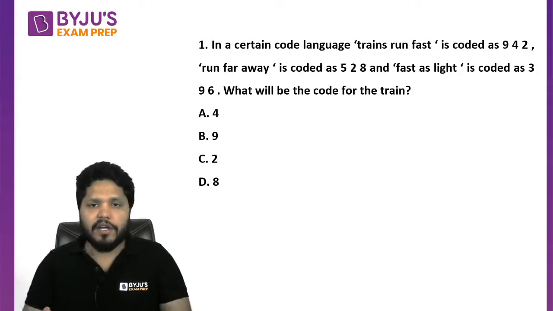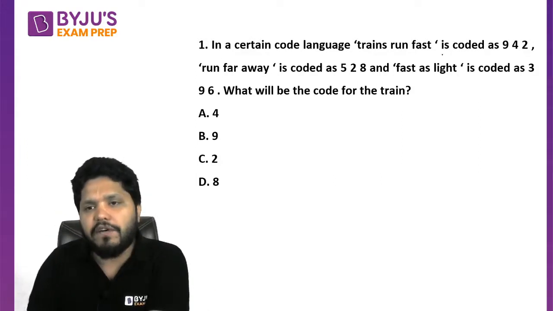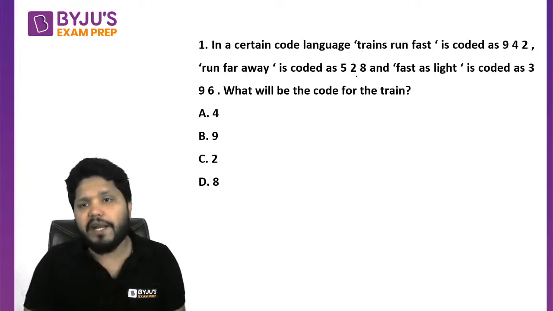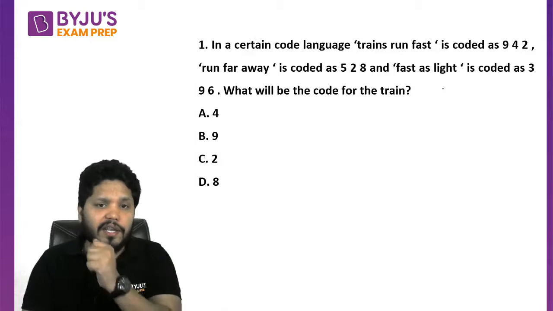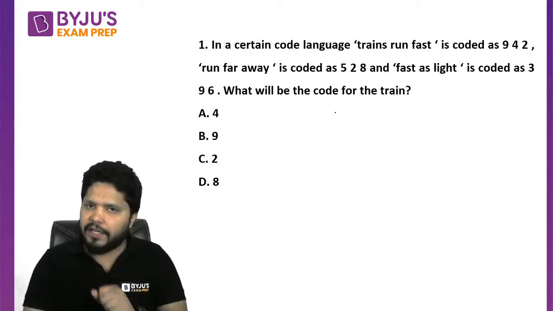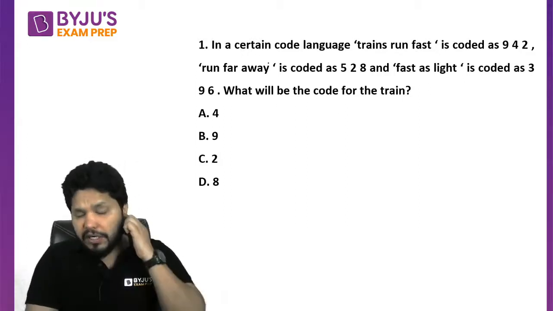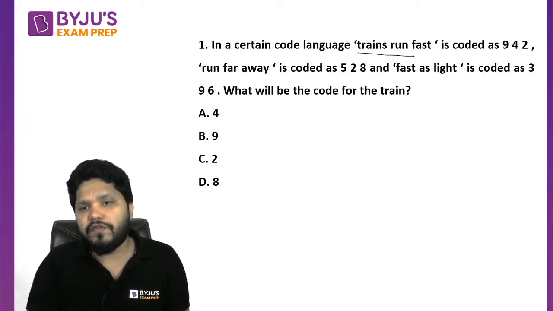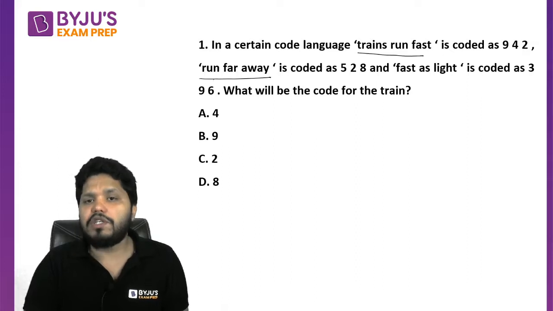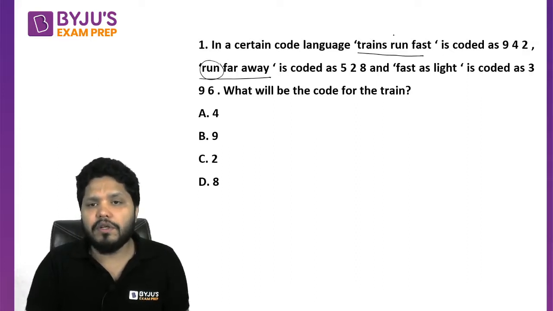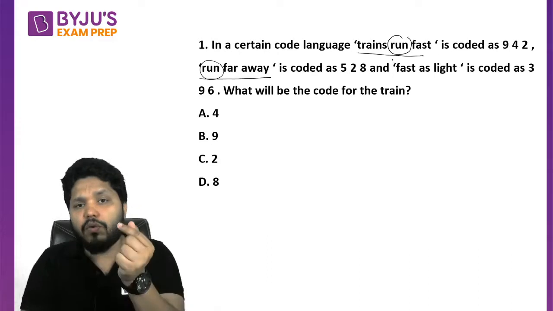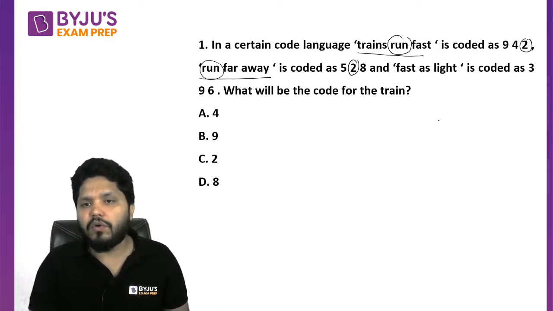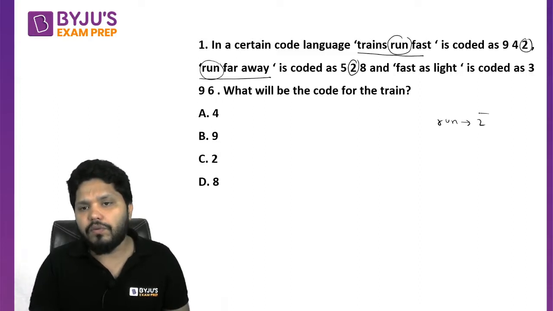Okay, in a certain language, train runs fast is coded as 942, run far away is coded as 528, and fast as light is coded as 396. So what will be the code for the train? That's your question. In this question, in train runs fast and run far away, what is common? Run is common in both of them. So whatever be the common code, that should be the code for run. What is common between them? 2 is common. So can I say the code for run turns out to be 2, right?